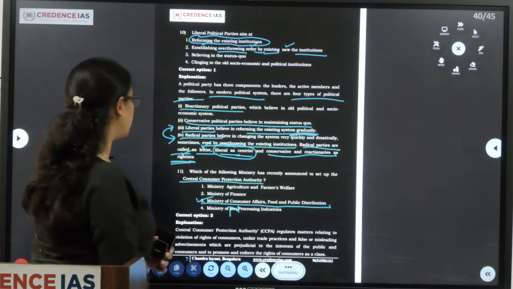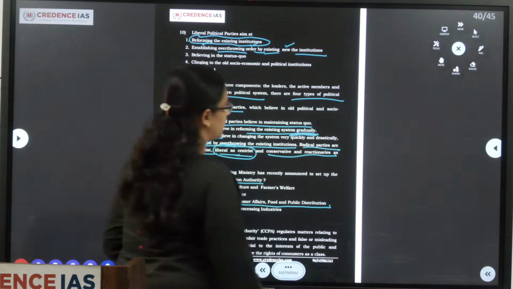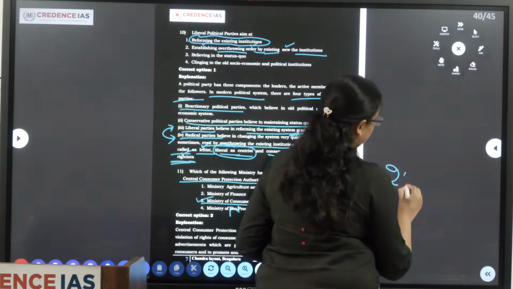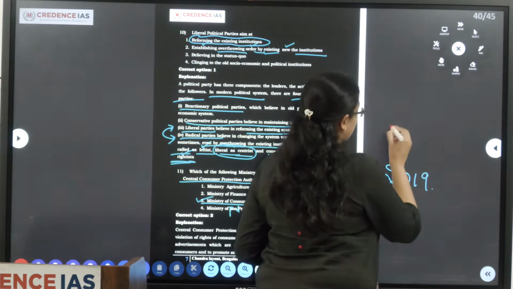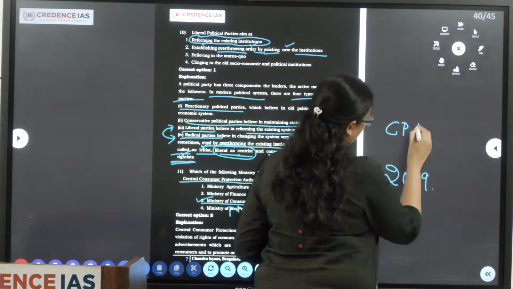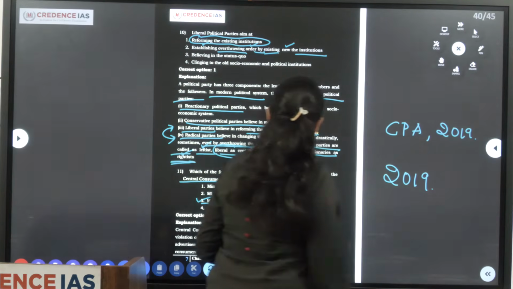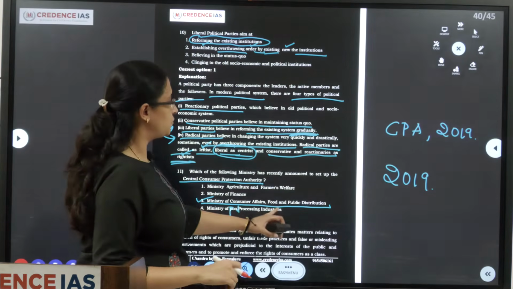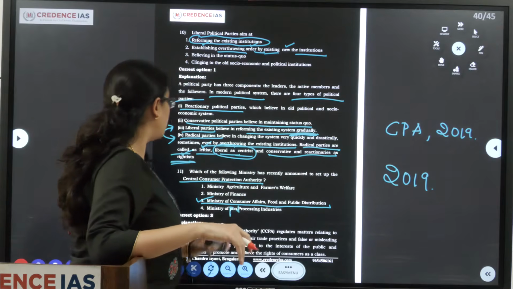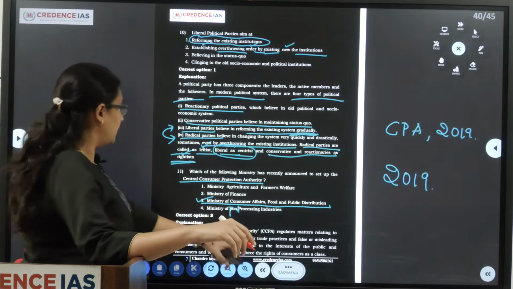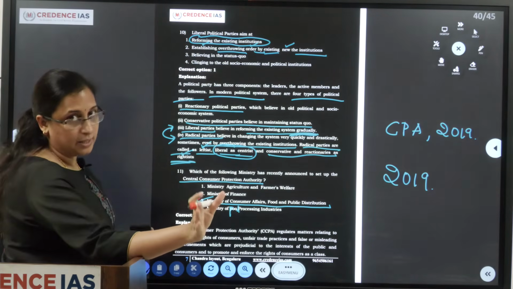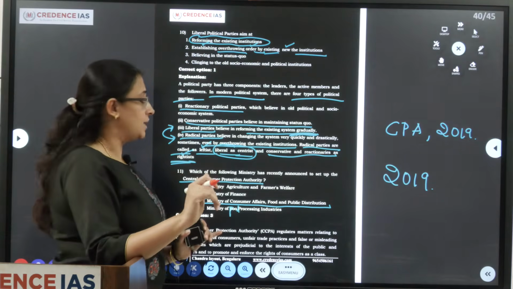The Central Consumer Protection Authority was set up in 2019 under the Consumer Protection Act of 2019 by the Ministry of Consumer Affairs, Food and Public Distribution. Okay, what it does, it regulates matters. It is a regulatory body headquartered in New Delhi.